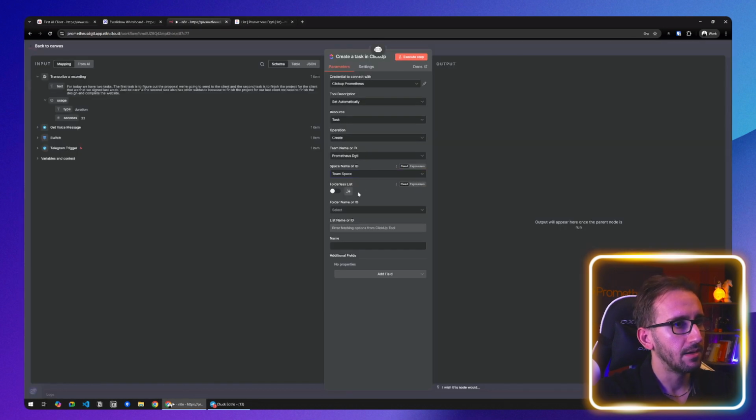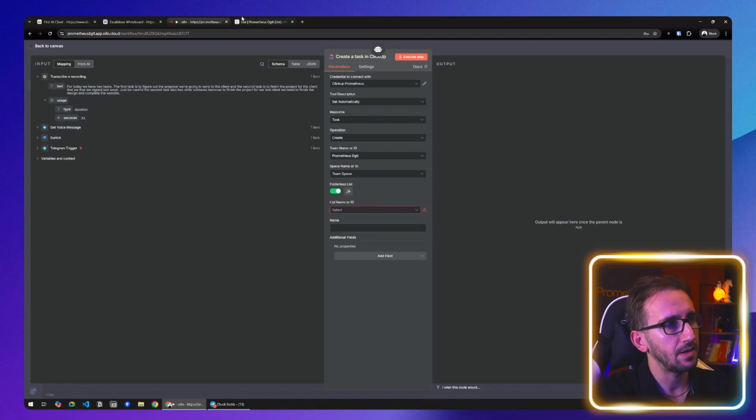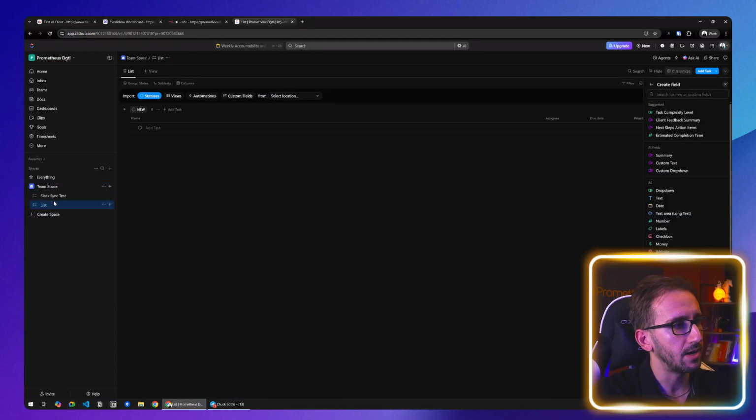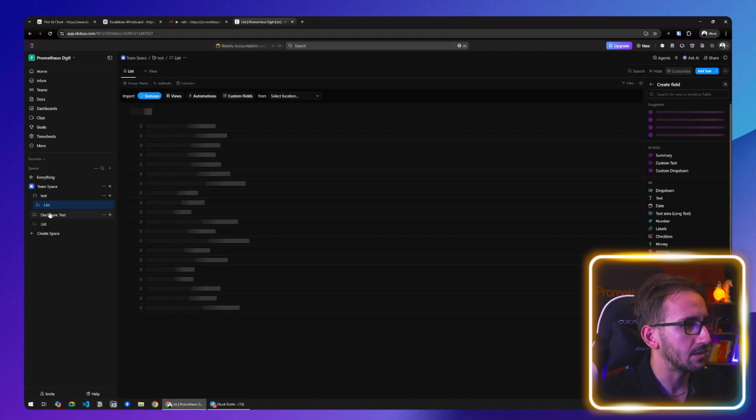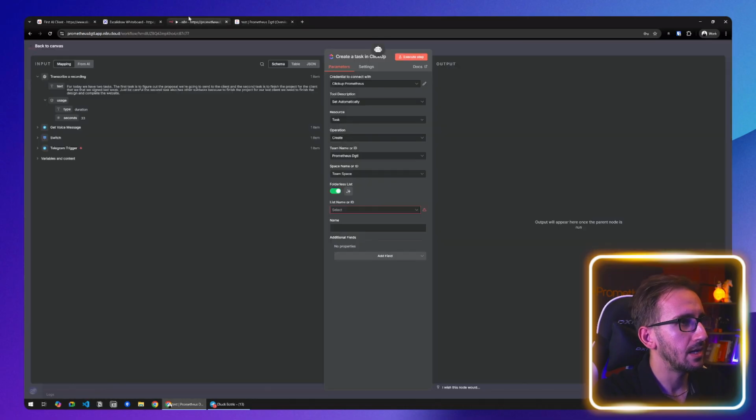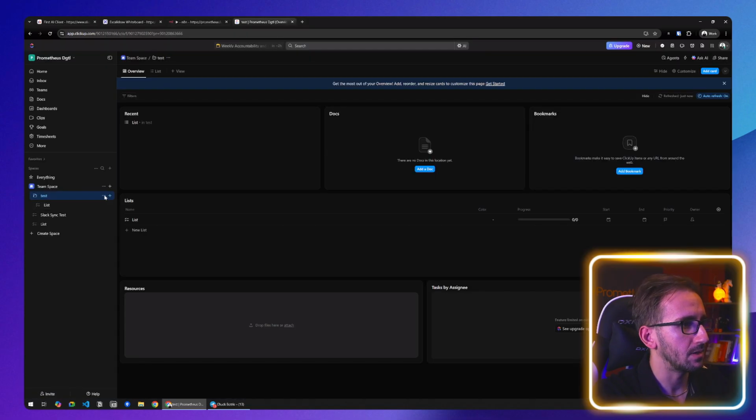And then the list is going to be, if I refresh it, is it the folder? Oh, if the list is not inside the folder and mine is not inside the folder. Inside the folder would be if I created a folder and then I put the list inside this folder. So as you can see, I can select a folder and the folder is going to be test, and then I can select the list inside that folder, but we don't want to do that.